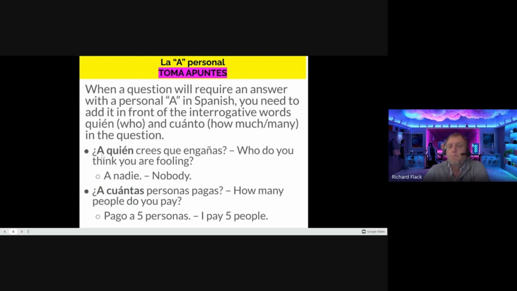So if you remember in our gustar unit, we were doing this, right? A ti te gusta, right? So the action of the liking was a person, so we had this out in front. A ti te gusta? Do you like it?